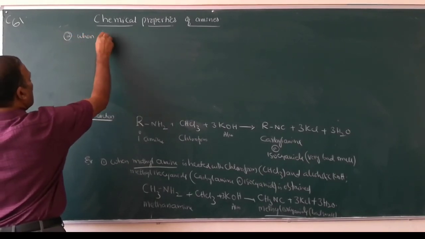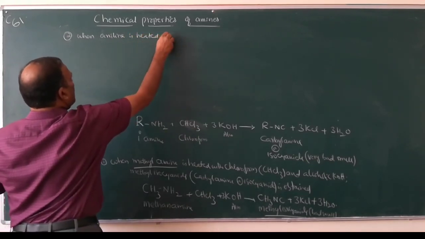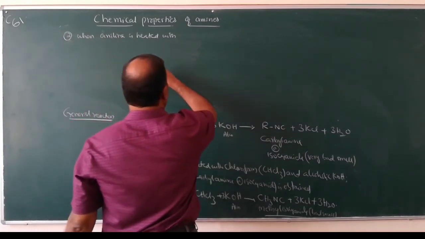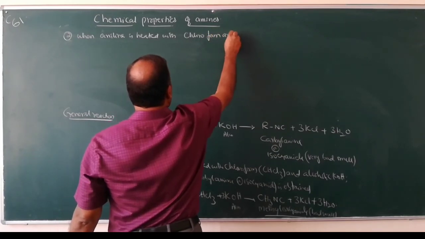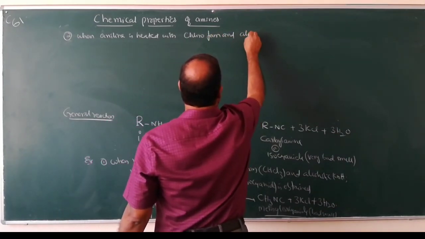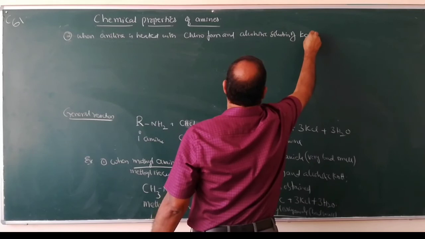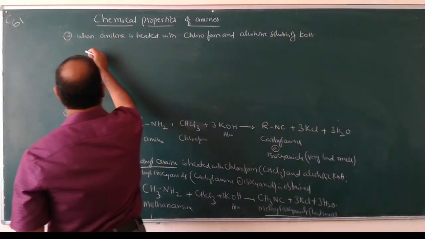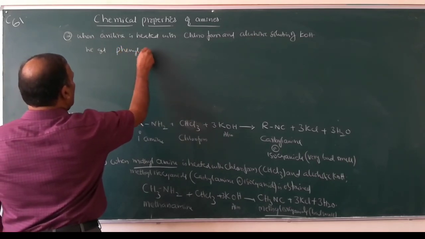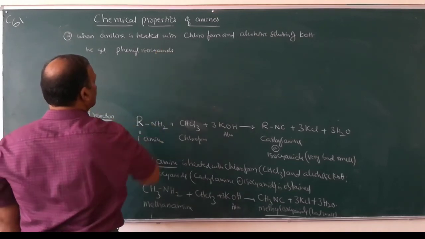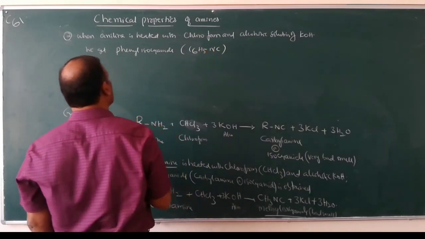When aniline is heated with chloroform and an alcoholic solution of KOH, we get phenyl isocyanide, that is C6H5NC, phenyl isocyanide.